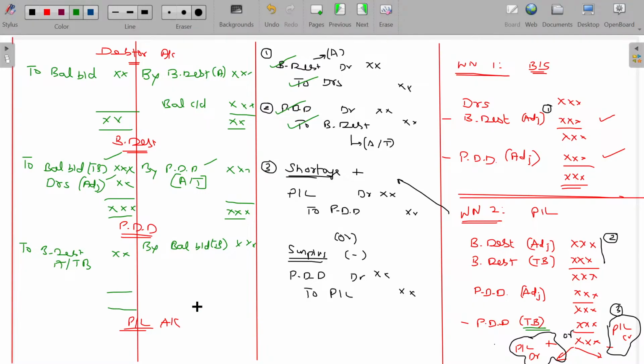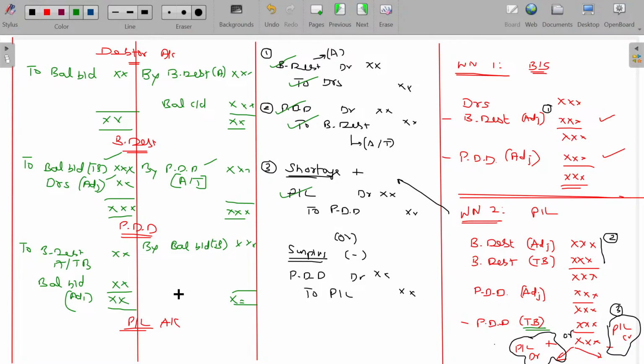On tallying the PDD, you will get the balance carried down, which is nothing but the balance for the future year, next year. I am creating this one for the next year. That is nothing but the value available in the adjustment. This value. Is that clear? Now tally this.